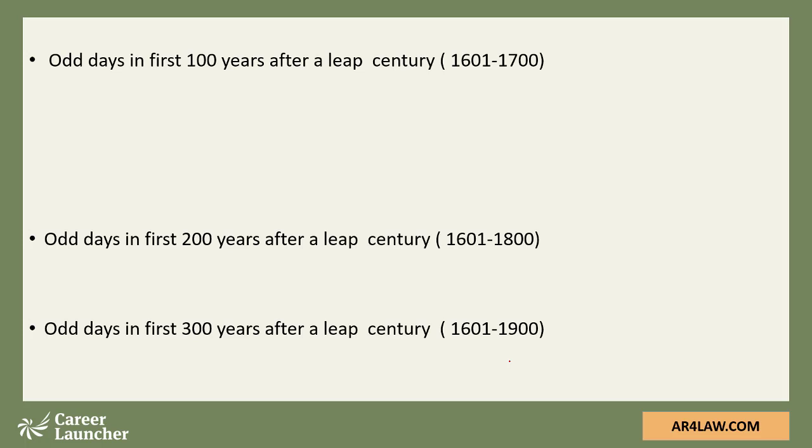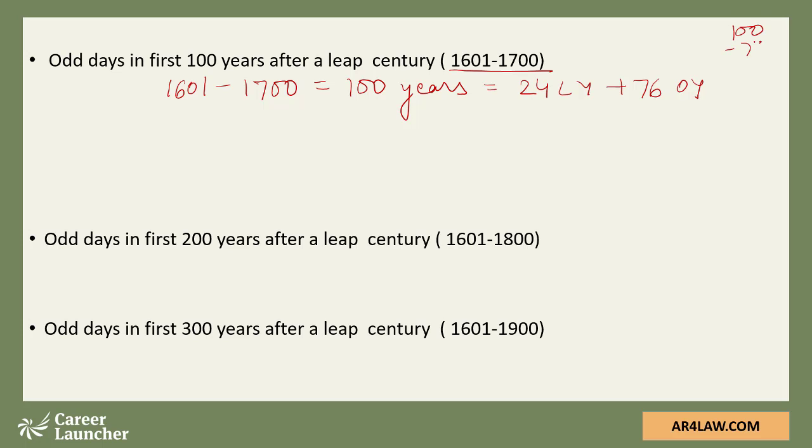Now when we look at the first 100 years after a leap century, for example I have taken here 1601 to 1700, we will be calculating the number of odd days in the first 100 years after a leap century. Now 1601 to 1700, we have total 100 years, and in these 100 years we have 24 leap years and 76 ordinary years. 76 is derived from 100 minus 24.